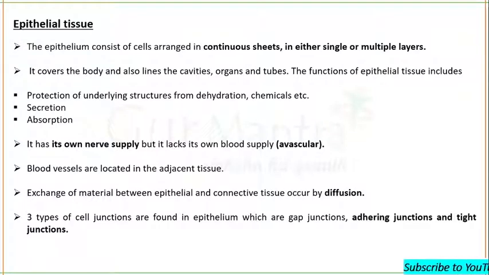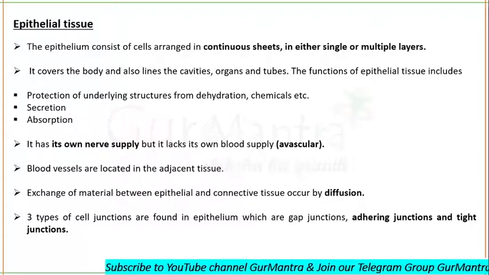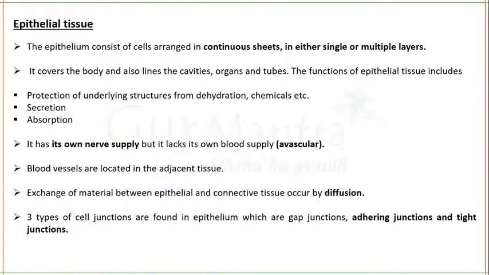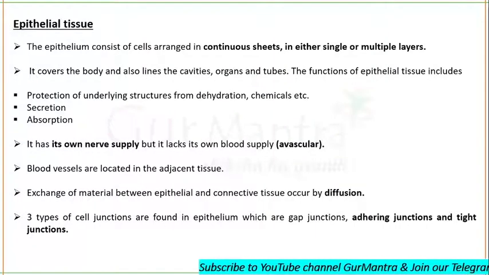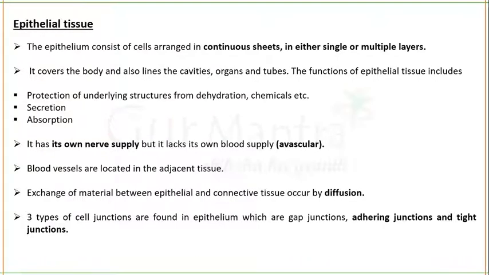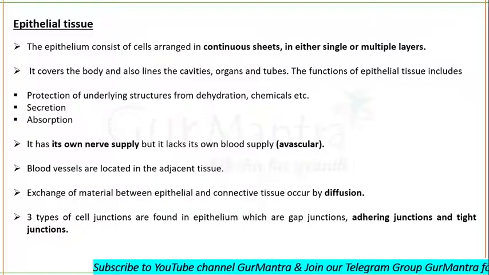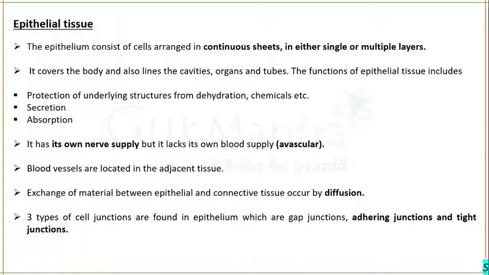So see, epithelial tissue. Epithelium consists of cells that are arranged in a continuous sheet. That sheet will be formed of a single layer or multiple layers. It means in epithelial tissue the cells are arranged in the form of a continuous sheet, but that sheet will either be a single layer or have multiple layers.